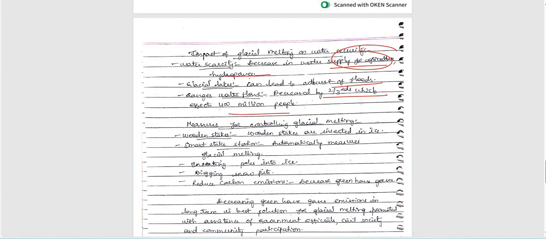Measures for controlling glacial melting also, especially wooden stakes are installed in ice. Inserted in ice also very important measure. Smart stake station automatically measures glacial melting. Inserting poles into ice, right? And also digging snow pits, reduce carbon emissions, etc. Are these measures good measures?